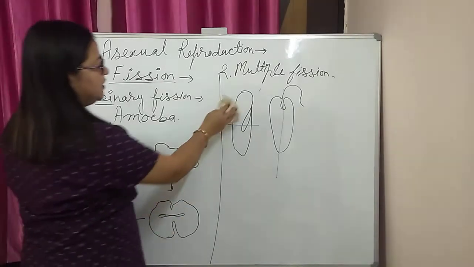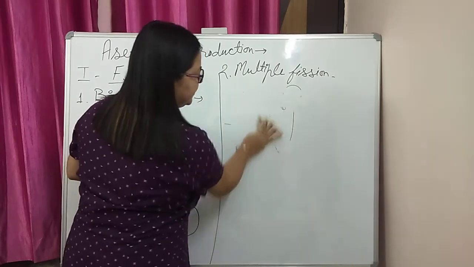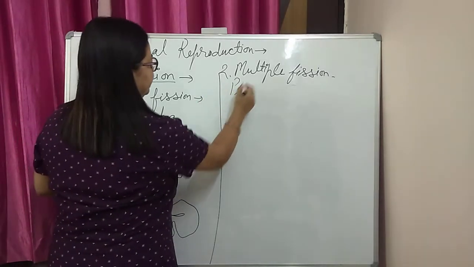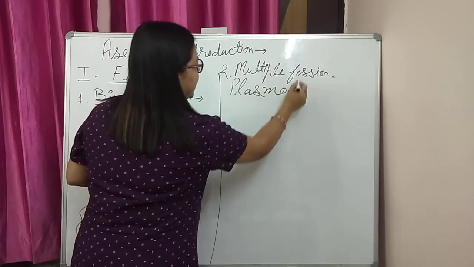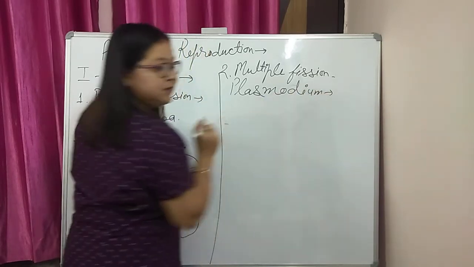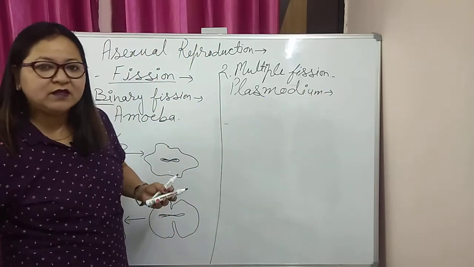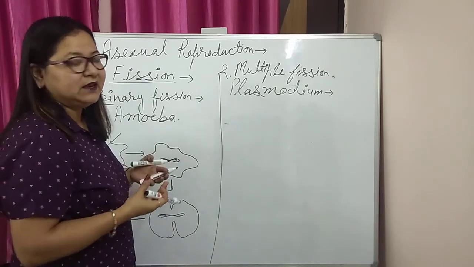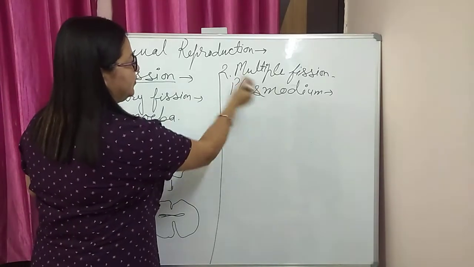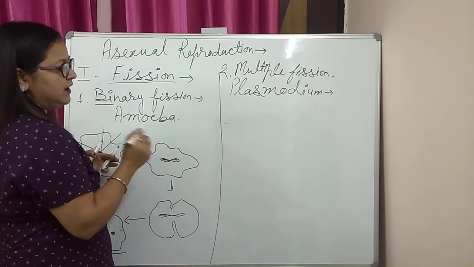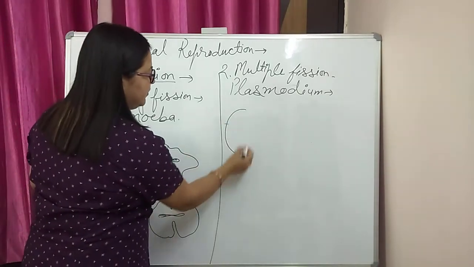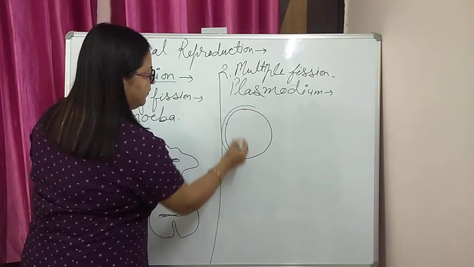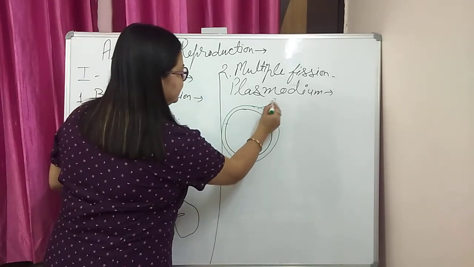Now, next comes multiple fission. The best example is the malaria causal agent Plasmodium. Inside the human being, Plasmodium reproduces by asexual reproduction a number of times. Then to regain its power, it enters into a process called multiple fission. In multiple fission, the organism is first surrounded by a protective covering called a cyst.